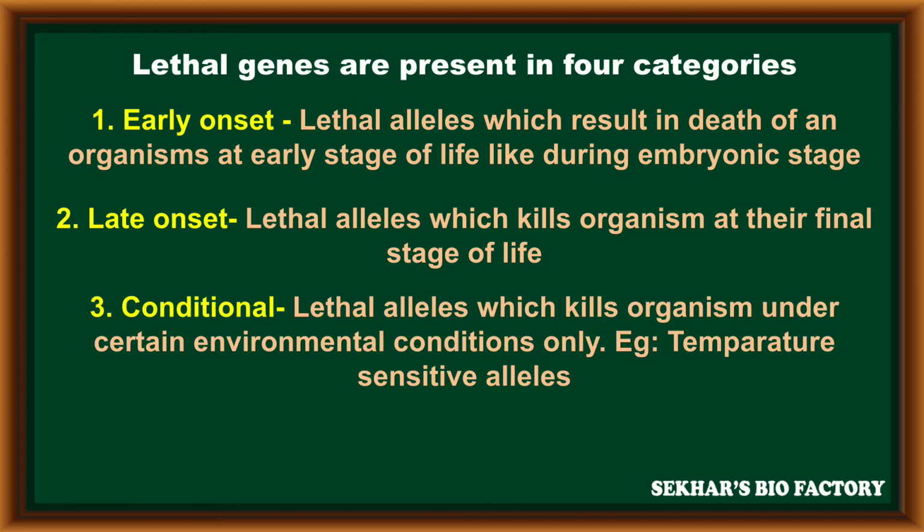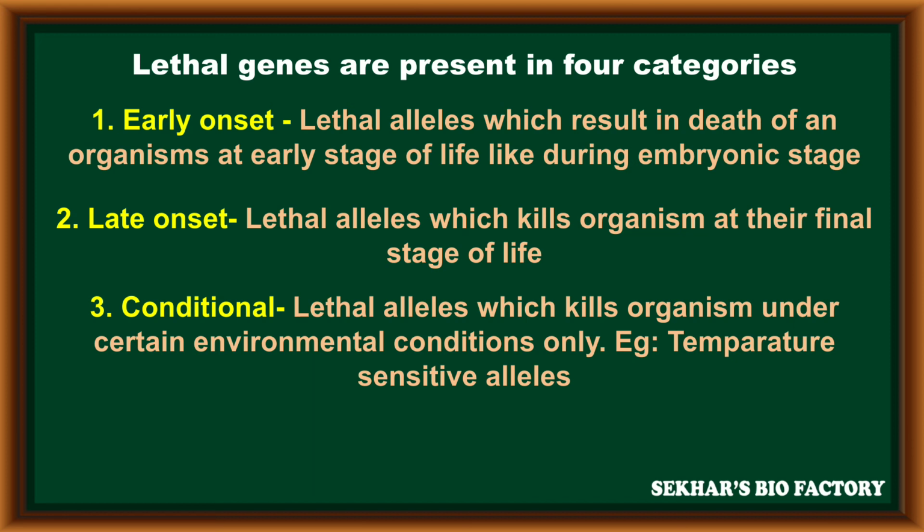The third category, conditional lethal genes. Lethal genes which kill organisms under certain environmental conditions only. For example, temperature sensitive genes. In an organism, the temperature sensitive genes are activated when the surrounding temperature becomes high or low.